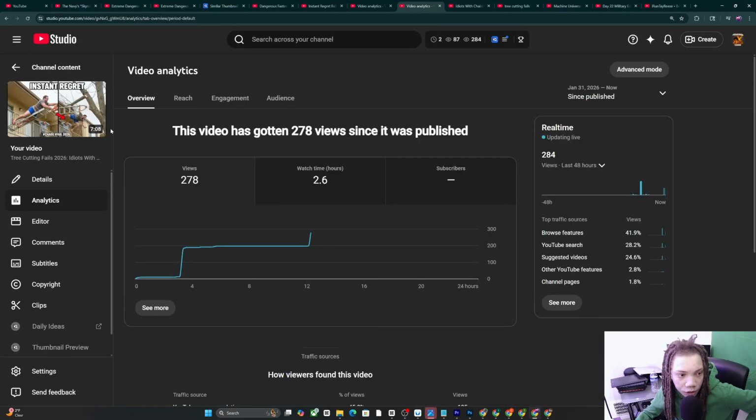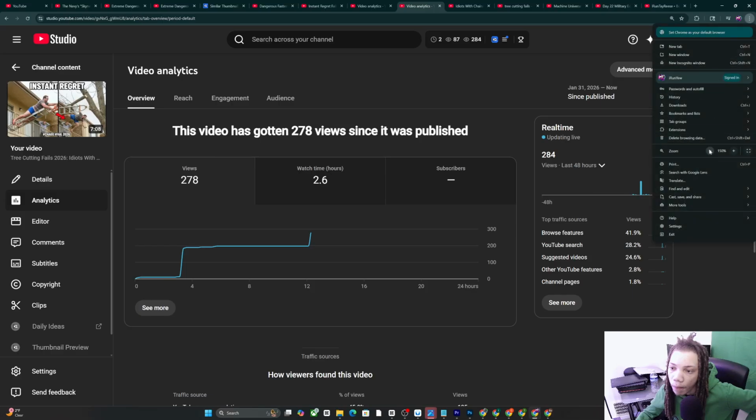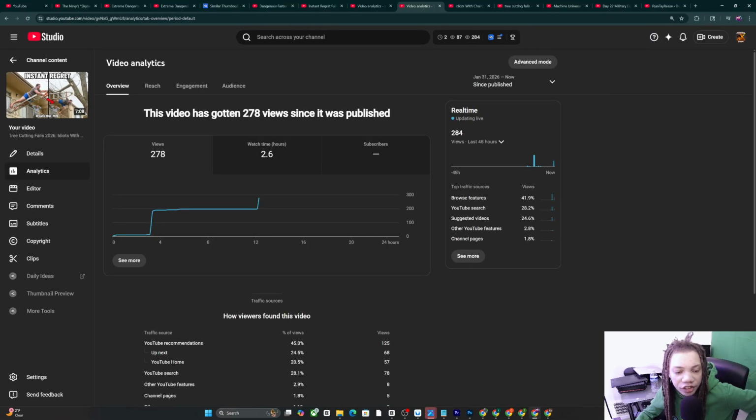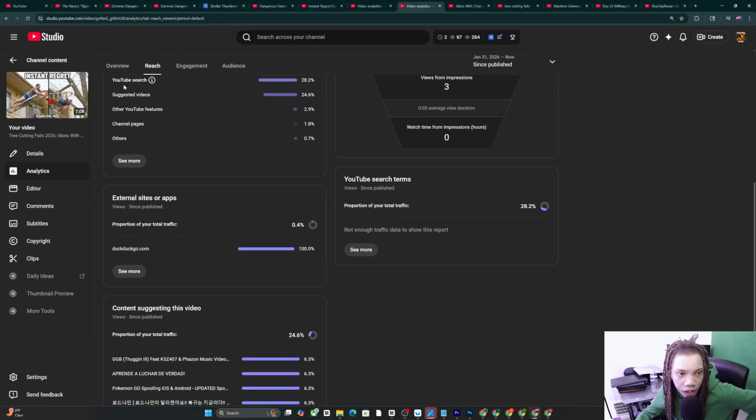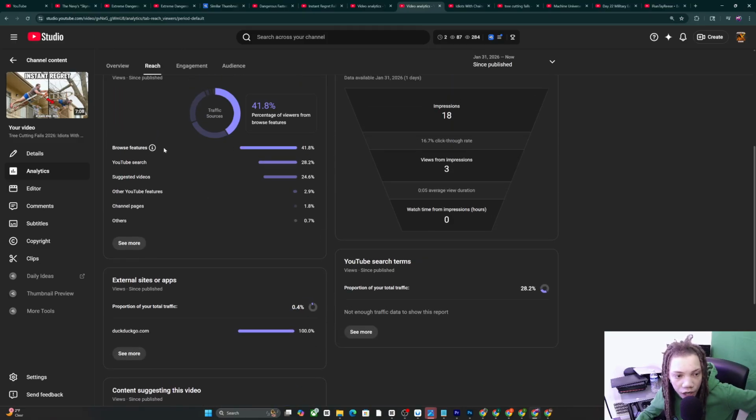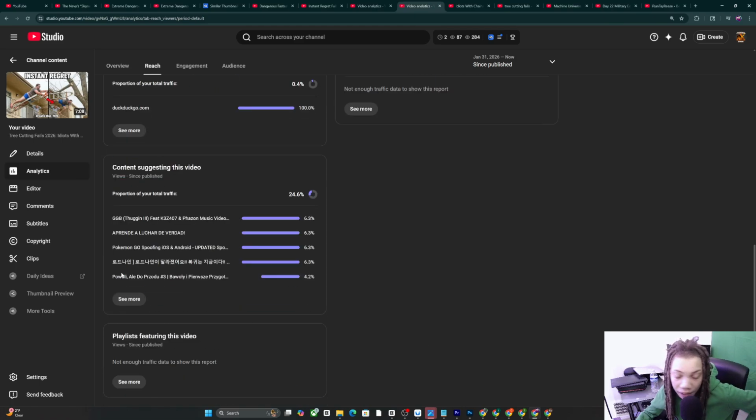We need that initial push. We don't want external. That's bad. What we want is browse features, bro. Browse features, YouTube search, suggested. We don't want other features. We don't want channel pages. We don't want external. We want browse features, YouTube search, suggested videos, and yeah.